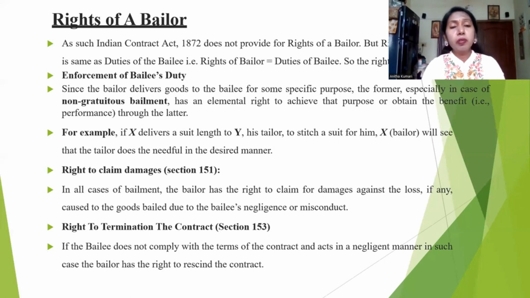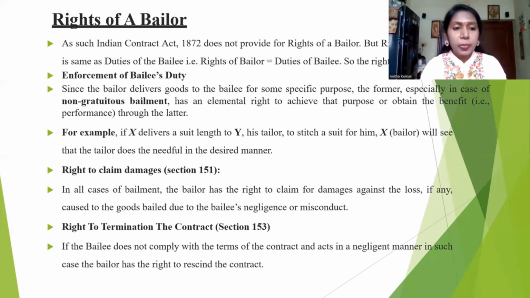Whenever we are handing over goods to the bailee, we as the bailer have a full right to ask the bailee to complete the task as per the instruction or as per the promise we made at the time of the contract. For example, if X delivers a suit length to Y, his tailor, to stitch a suit for him, the bailer will see that the tailor does the work in the desired manner. That's what I told you now.